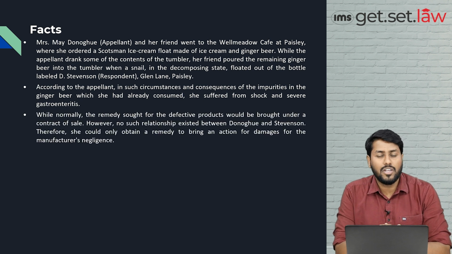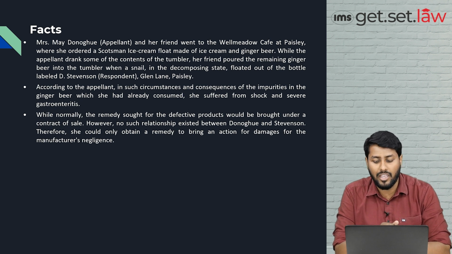When we talk about these types of cases, it depends upon the sale. If there is a contract of sale, it is totally dependent on that. But in this case, there was no contract of sale between the manufacturer and the person consuming it. Normally, the remedy sought for a defective product would be brought under a contract of sale. However, no such relationship existed between Donoghue and Stevenson, the manufacturer of the ginger beer. Therefore, she could only obtain a remedy by bringing an action for damages for the manufacturer's negligence, because this is the only route through which she can get a remedy.